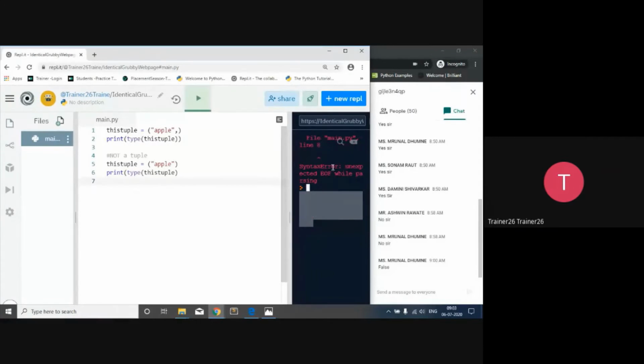So as you can see that it's giving an error, unexpected end of the file parsing. At which line? Line number. So यहाँ थोड़ी lines clear कर देते हैं ताकि आपको idea clear हो. So it will create a problem at line number 6.